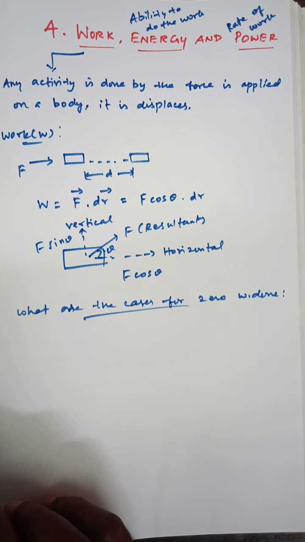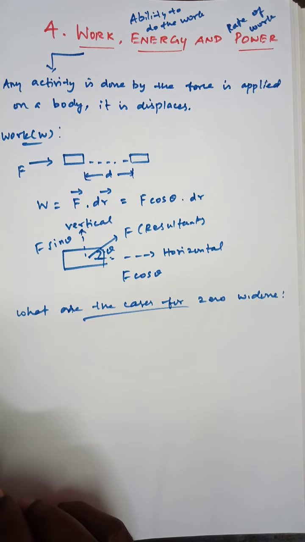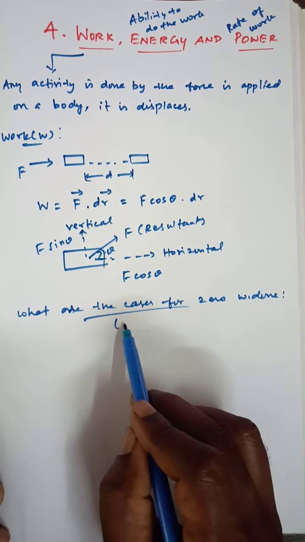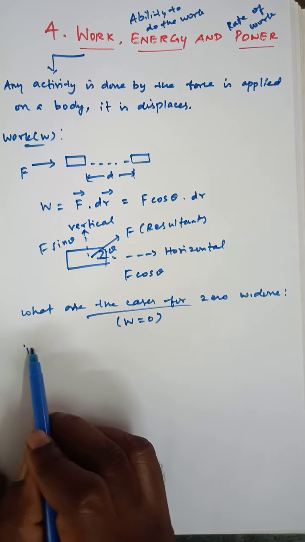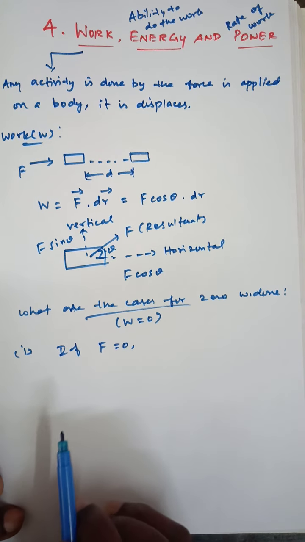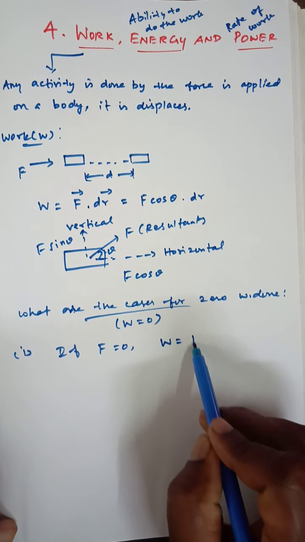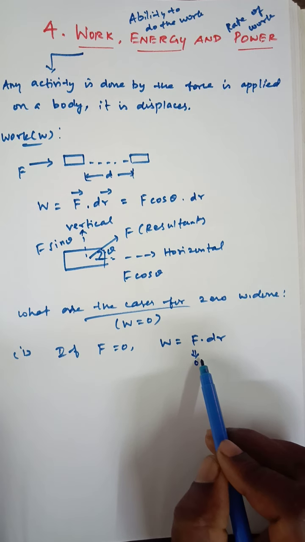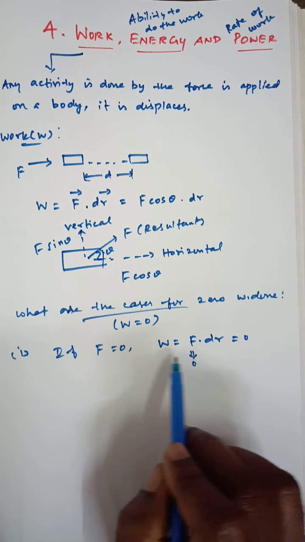Which means if force or any other thing is acting on the object, then how can we say there is no work done? They will ask this in a 2 mark question, which means W becomes 0. It's called zero work done. First case, if F is equal to 0, which means there is no force acting on the object, then the work done formula is F into dr. So here F becomes 0, 0 times something is 0, so there is no work done. If F is 0, W is also 0.